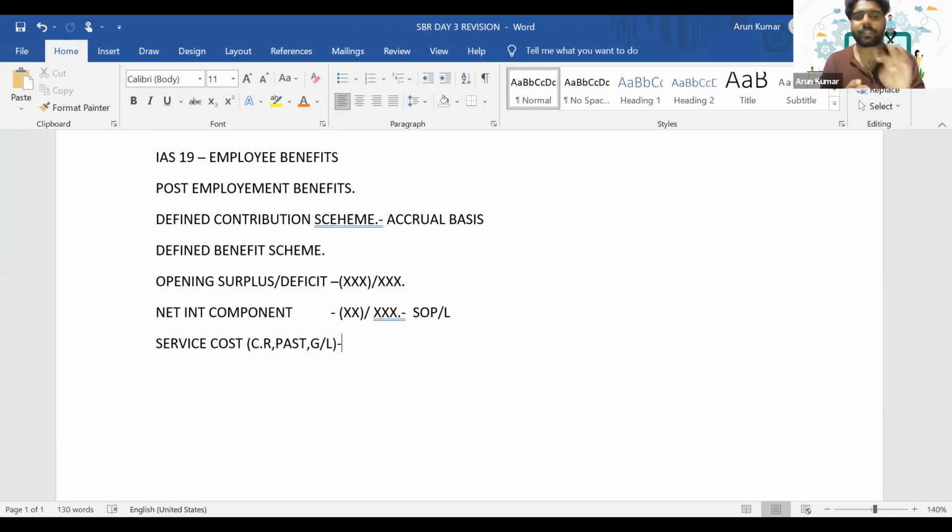So the service cost will include current service cost, past service cost, as well as gain or loss on settlement. It is something that increases your liability, so it's a positive value and it will be shown as a part of your SOPL. This expense will be shown as a part of your SOPL, the operating expense.